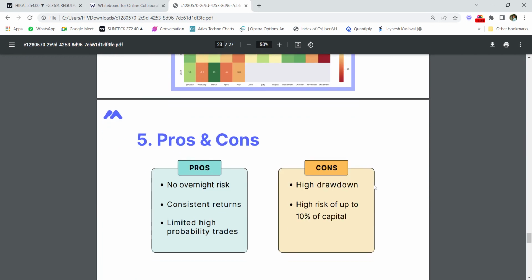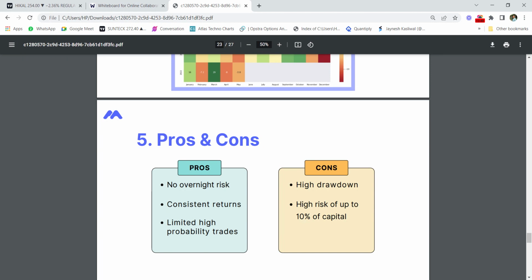Now what are the pros and the cons of the strategy? We are not having any kind of overnight risk. First, this strategy has given consistent returns from the past and has been tried and tested in all market conditions. It is not curve fitted, such that it works only in bullish markets or only in bearish markets. It will work in all market conditions, and we are only getting high probability trades. These are the pros of the strategy.